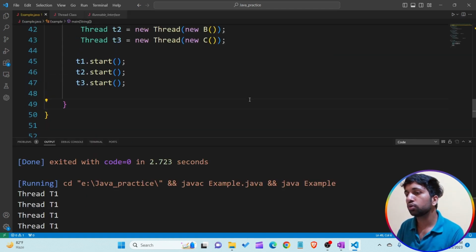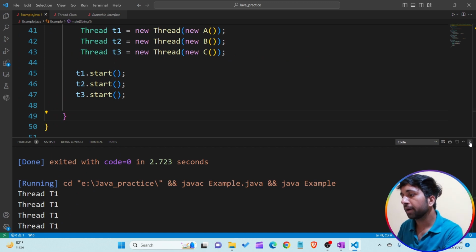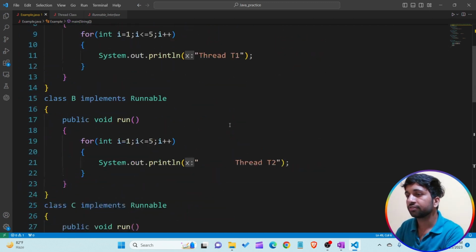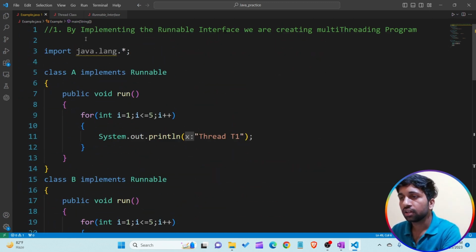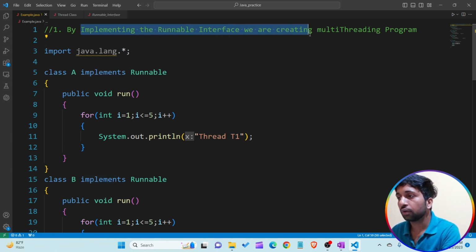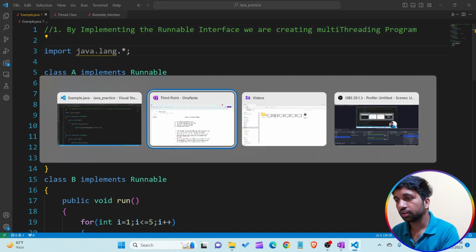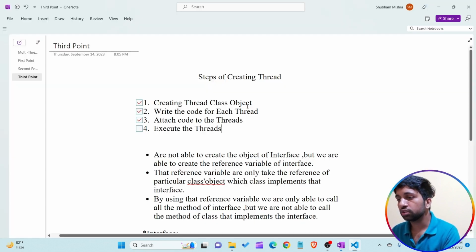This is how we are able to create a multi-threading program by implementing the Runnable interface. So this is the example of the first way of creating a multi-threading program in our Java language, by implementing the Runnable interface. Understand? So this is the last point. I am clear now.